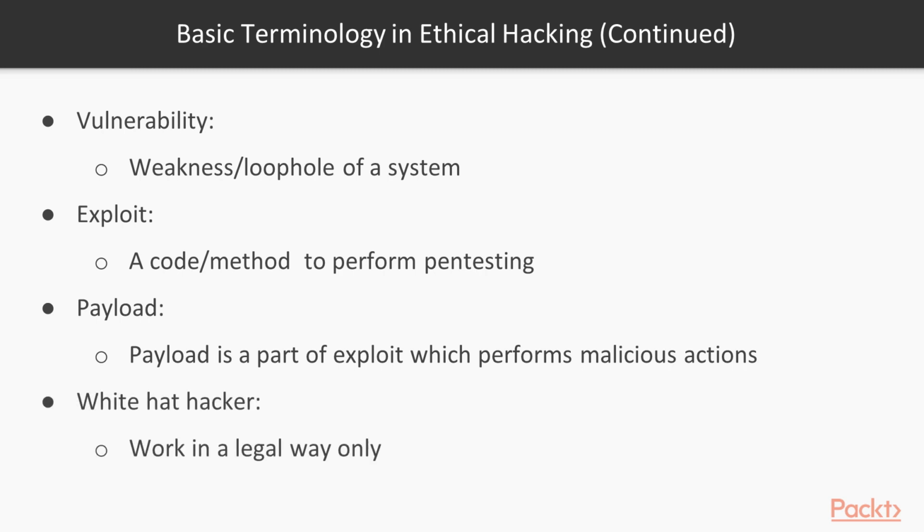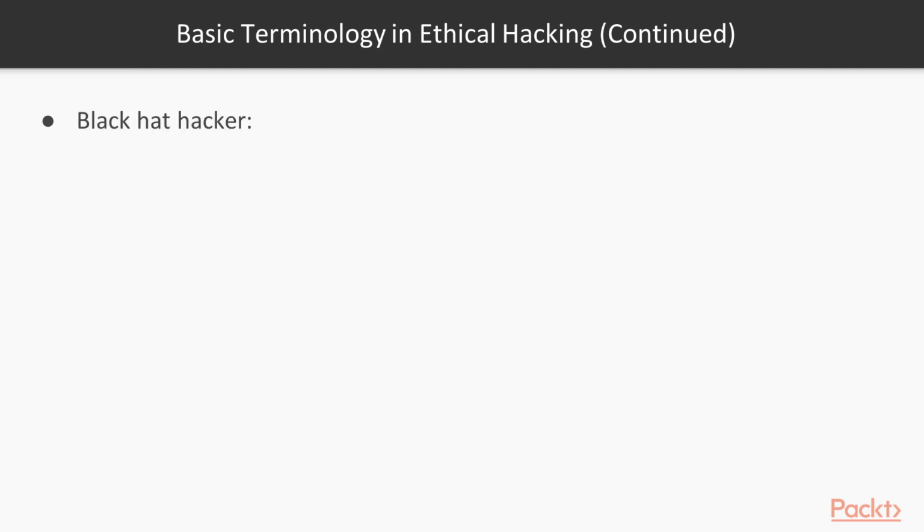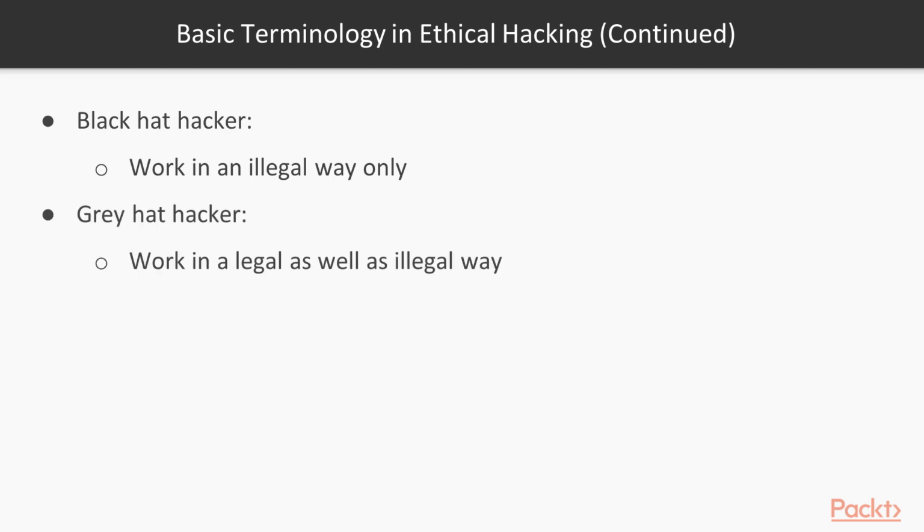White hat hacker. A white hat hacker is a kind of hacker who only works in a legal way. A black hat hacker always works in an illegal way. A grey hat hacker can work in both areas, as legal as well as illegal. So that's why he's called a grey hat hacker.